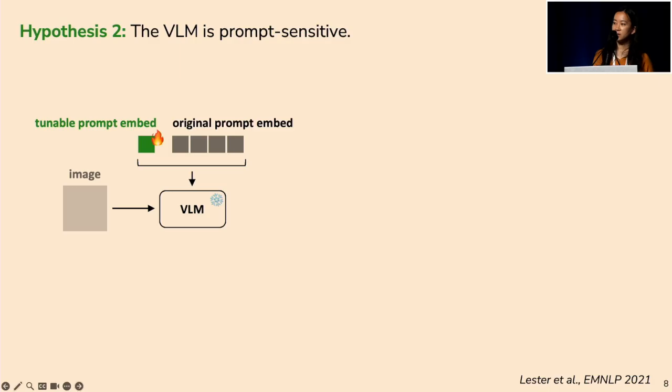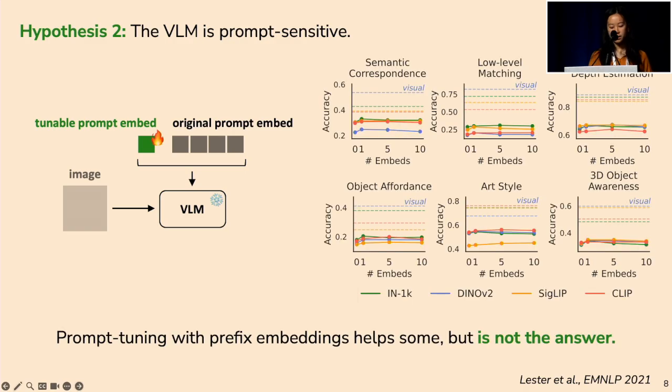So the second hypothesis was that the VLM's brittleness to its input prompt could be what's causing this problem. So to test this, we follow the prompt tuning setup from Lester et al. And basically, we prepend extra randomly initialized embeddings to the front of the prompt and then tune it on 1,000 few QA examples of the task. So in this case, the only thing that's changing is the prompt embeddings that we've initialized and put in the beginning of the original prompt embeddings. And then we can look at results.